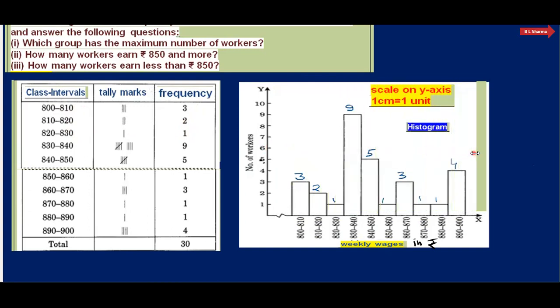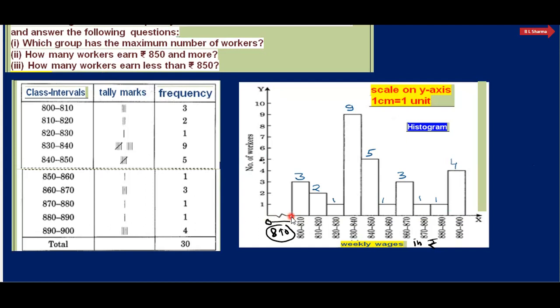See here. We take the scale here on the y-axis. 1 centimeter is equal to 1 unit. That is 1 centimeter, and this is equal to 1 unit. On the x-axis, we write that this is the broken line. It means we have assumed, broken line का meaning ये हुआ कि यहाँ से हमने start किया from 0. This is 0. और यहाँ हमने कंसीडर किया कि this is equal to 800. ये हमारा अजम्पशन है, सपोजिशन है. हमने सपोज कर लिया है कि ये जो गैप है, ये जो डिस्टेंस है यहाँ से लेके ओरिजिन से लेके यहाँ तक, वो 800 है.